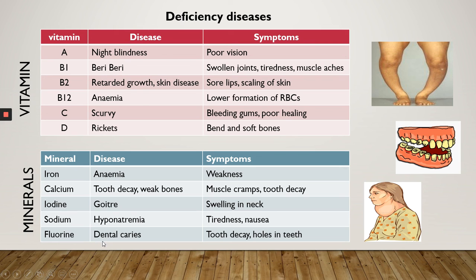Dental problems will occur because of the deficiency of fluorine: tooth decay and holes in the teeth. So these are the different types of nutrients and the diseases which occur because of their deficiency, and these are the symptoms.